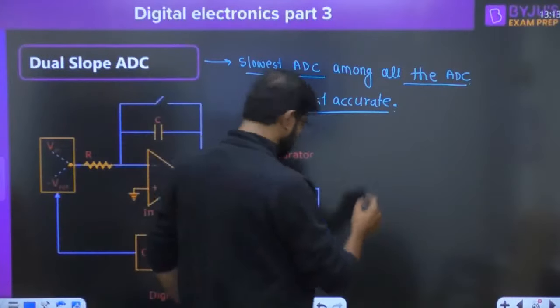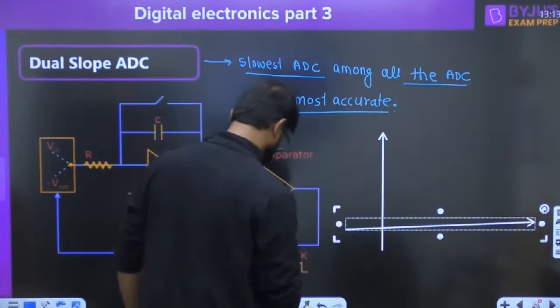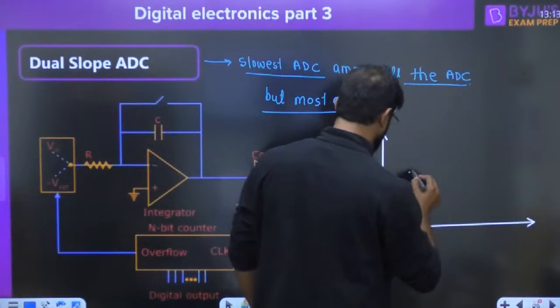Right, one thing more. Here we can always remember the conversion time basically depends like this.